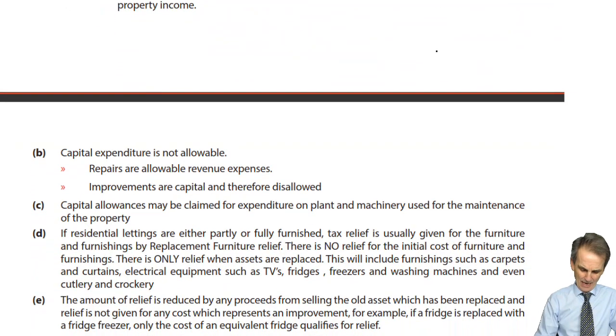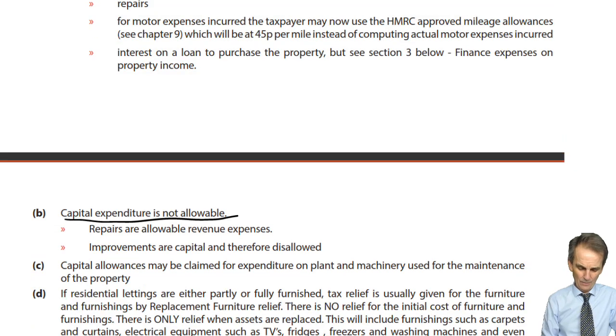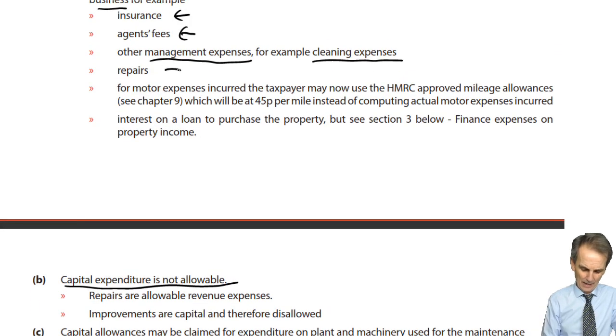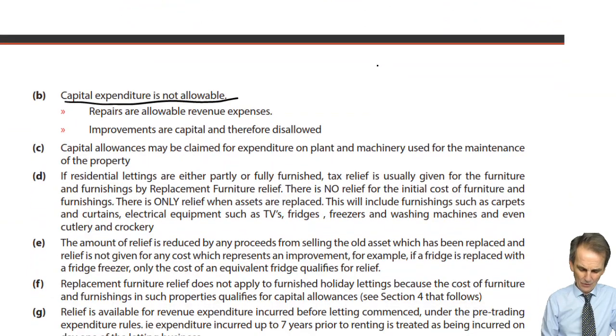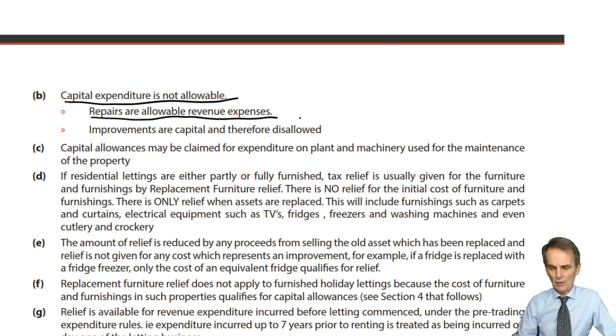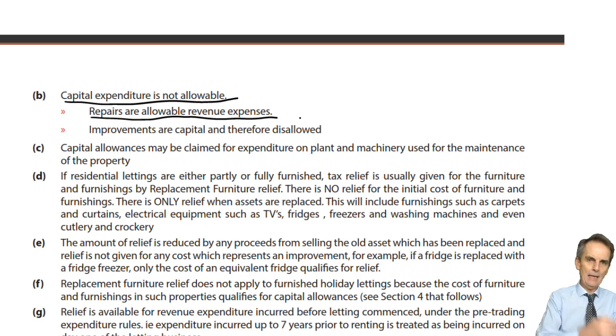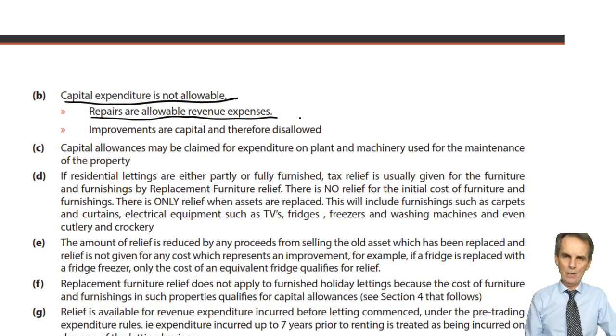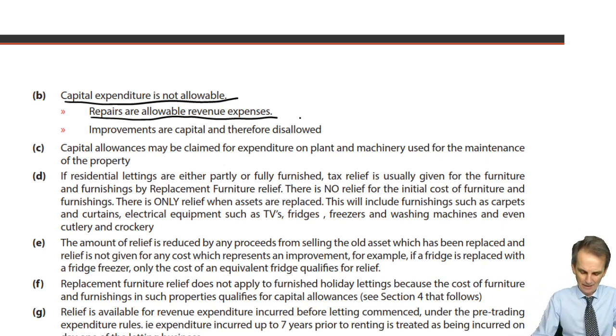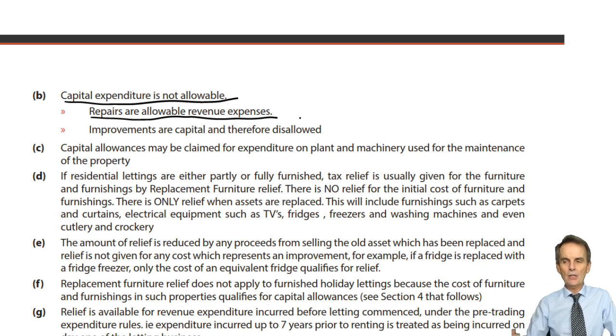Again, if we look down here at the next note, capital expenditure is not allowable. But this one here that we're referring to, sneaking back in, repairs, that's fine. Repairs are allowable revenue expenses. Repairing, putting it back into working condition, redecorating. Again, it was painted, it was decorated, and now, after time, it needs to be redone, to be put back into that same reasonable, good condition. It's not an improvement, an enhancement on the property.